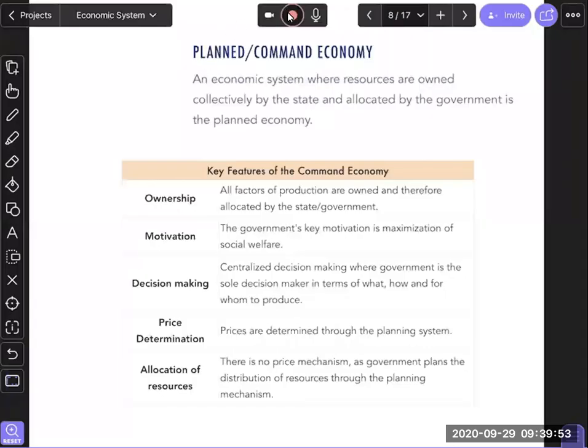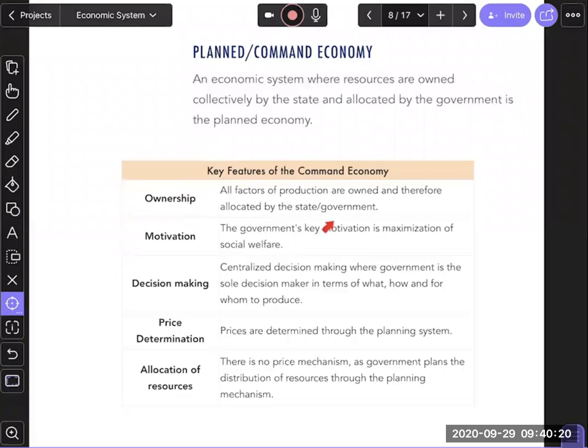So now we're doing, guys, what you call command economy. In a command economy, we know that all the resources are owned by what you call the government or the state, and the government decides the three economic questions of what, how, and for whom to produce. So the key features of a command economy is that the government is the owner of all these factors of production: land, labor, capital, enterprise, and therefore they are allocating these resources.